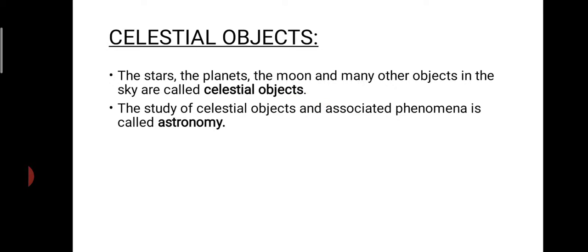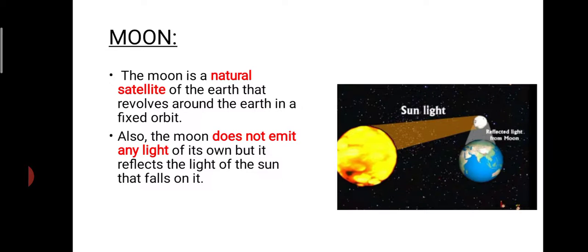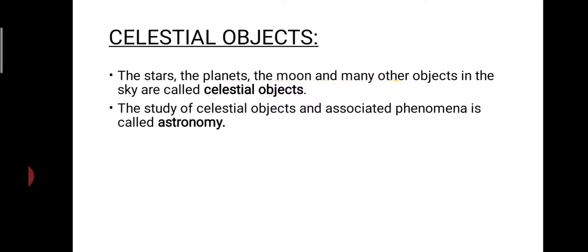And the study related to these celestial objects is known as astronomy. The study of celestial objects and associated phenomena is called astronomy. We can learn about each of these celestial objects in detail. Firstly, we can move on to the moon.